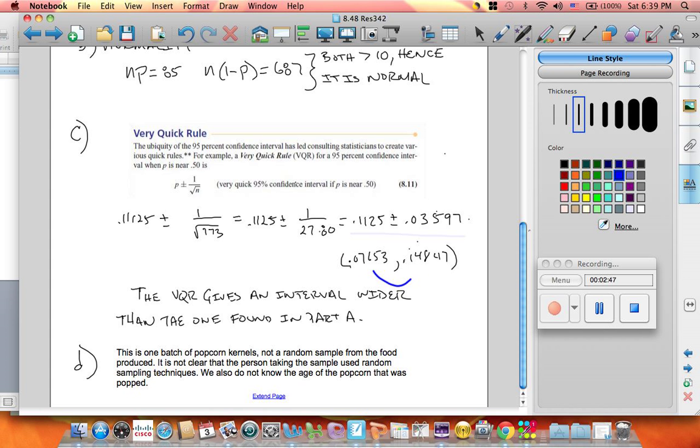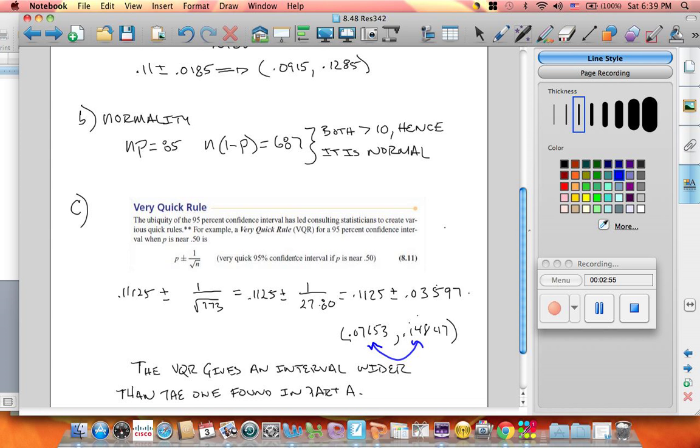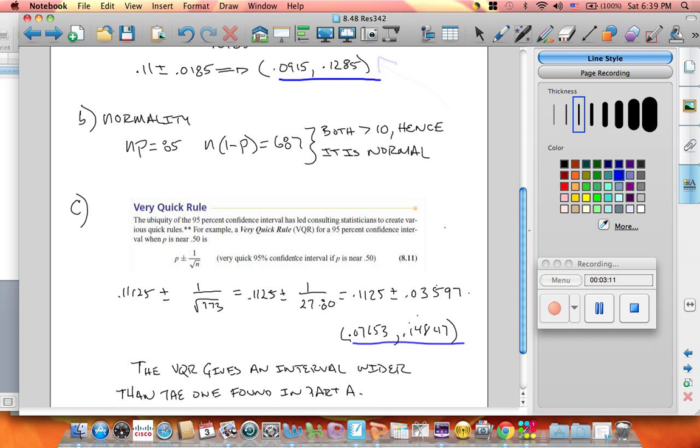So our interval now is 0.07653 to 0.4847. Now, let me move this a little bit higher, right here, and you will see that the question is, well, does it work? And the thing is, no, it does not. Why? Well, this here is a wider range than this one, right? So our confidence interval is much wider, so really it's not a good answer. So we say that we would like to keep with the one found in part A.